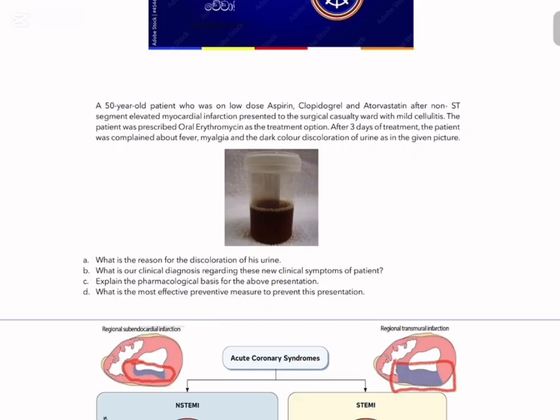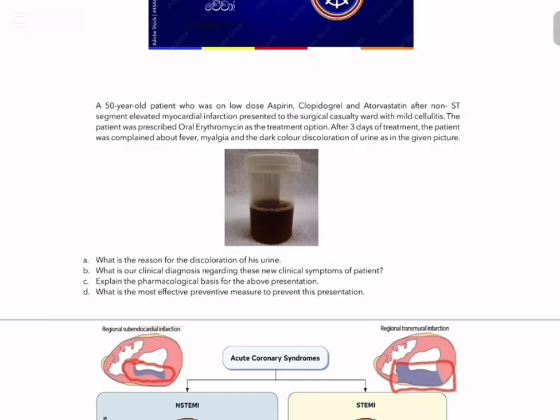It can be myoglobinuria. It can even be hematuria, because hematuria can also take this dark color. In such cases, we go to the history of the patient. If it's hematuria, then generally the patient will present with urinary symptoms like dysuria, flank pain, and whatnot. The classical urinary symptoms would present in this patient. But in this patient, it was myalgia.